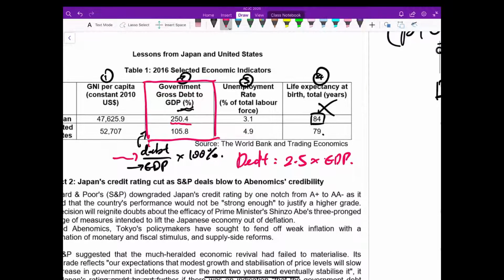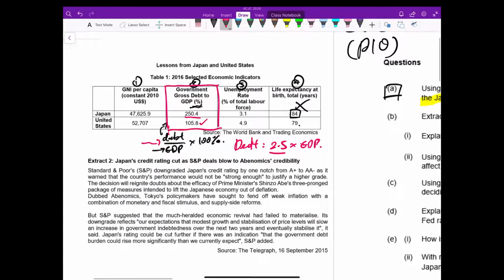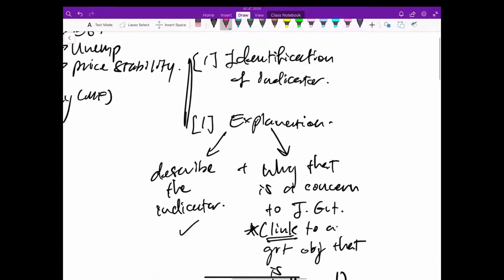As compared to the US government gross debt of GDP, which is 105. So that is about 1 for 1. It's about the same size as the GDP of the US for this variable. But for Japan, it's 250%. So this huge debt should be a concern. Okay, so let's answer the question.